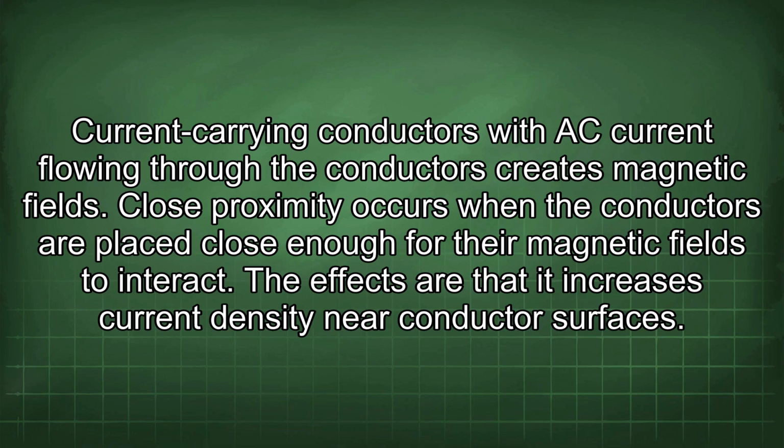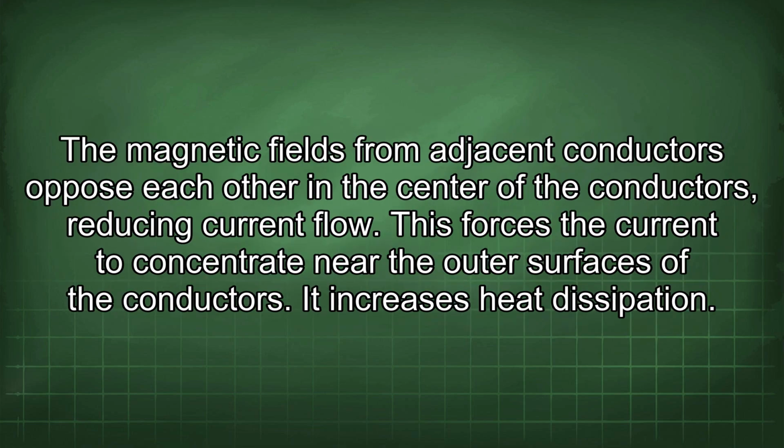Close proximity occurs when the conductors are placed close enough for their magnetic fields to interact. The effects are that it increases current density near conductor surfaces. The magnetic fields from adjacent conductors oppose each other in the center of the conductors, reducing current flow. This forces the current to concentrate near the outer surfaces of the conductors.